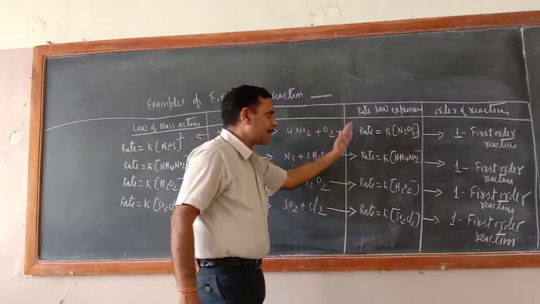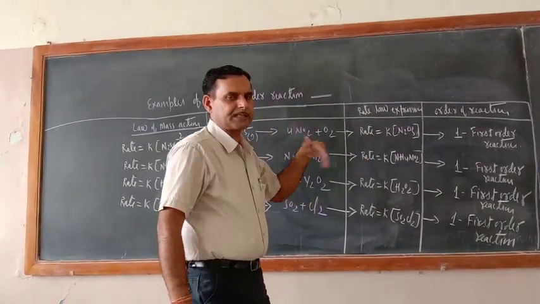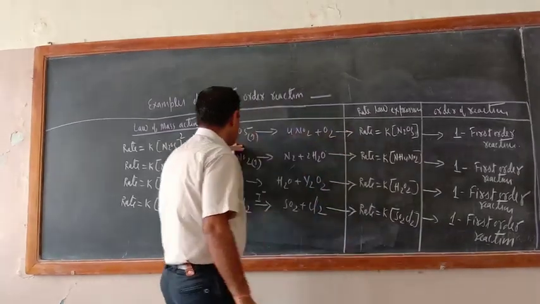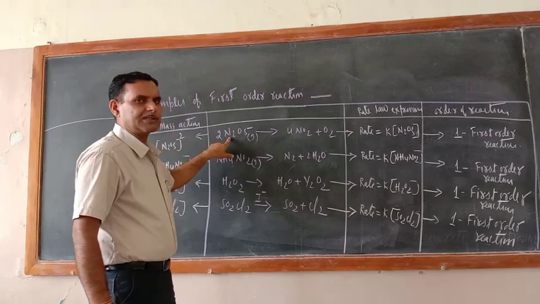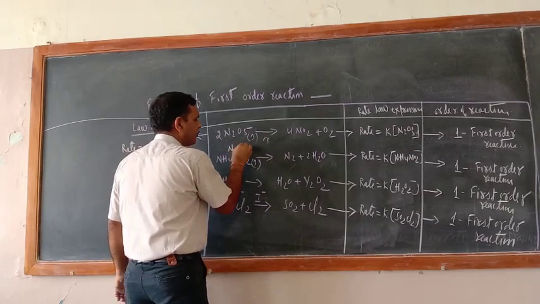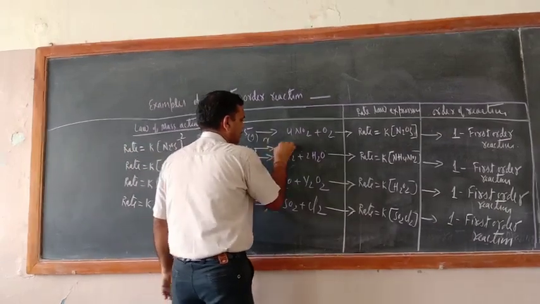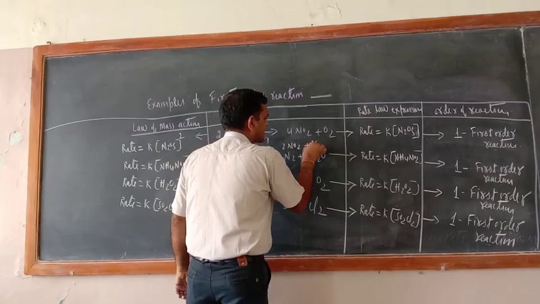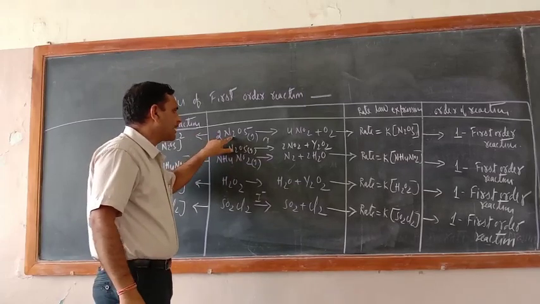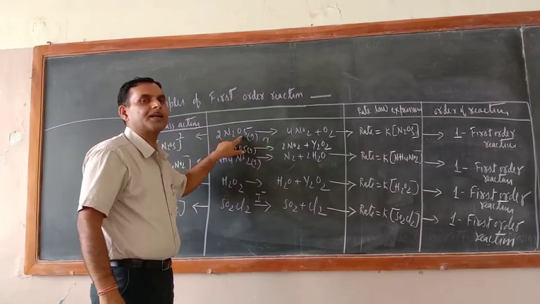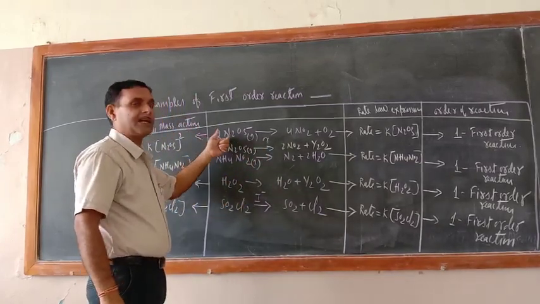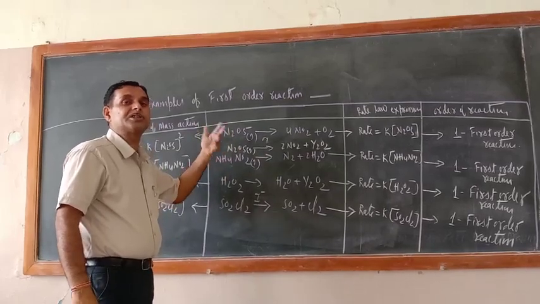Now according to the rate law expression, you know the rate law expression is based on experimental findings. So experimental findings tell that only one molecule of N2O5 is taking part in the reaction. We can write this reaction like that also: N2O5 → 2NO2 + 1/2 O2. On what basis am I writing this reaction? Because only one molecule of N2O5 takes part in the chemical reaction. Or we can say during the course of the chemical reaction, only one molecule of N2O5's concentration is getting changed.